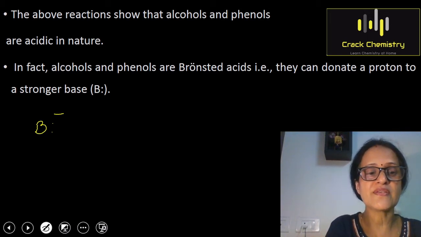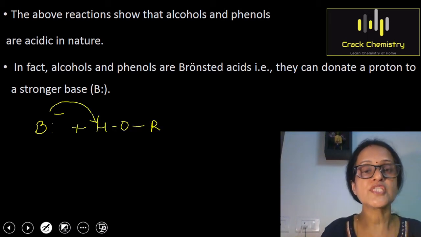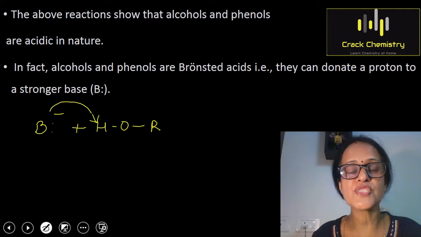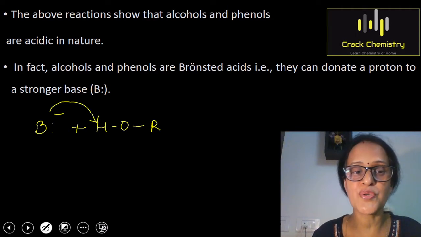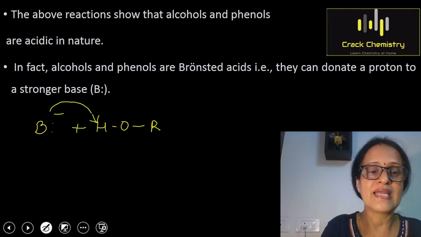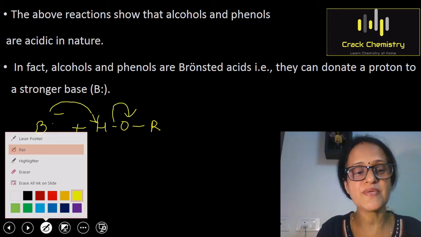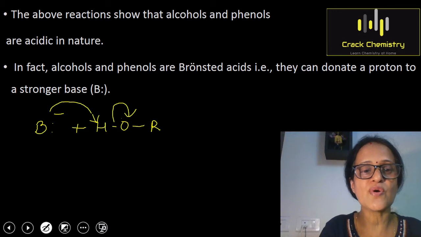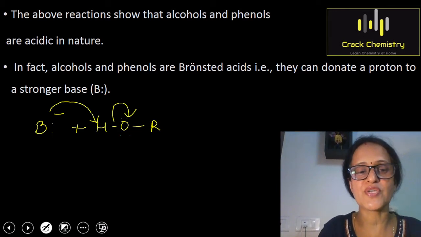So when this base reacts with an alcohol, this base will provide electrons to the hydrogen of the alcoholic group, and the electrons of the OH bond will be shifted onto this oxygen, and this oxygen was already having two lone pairs of electrons.